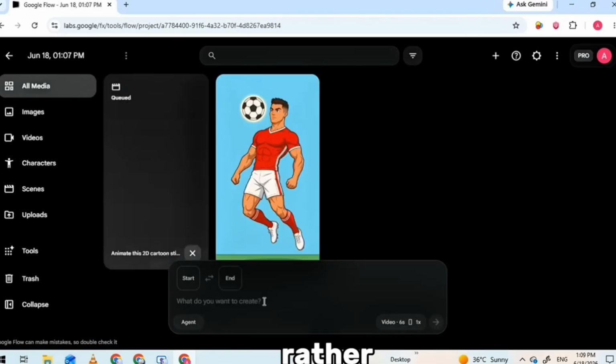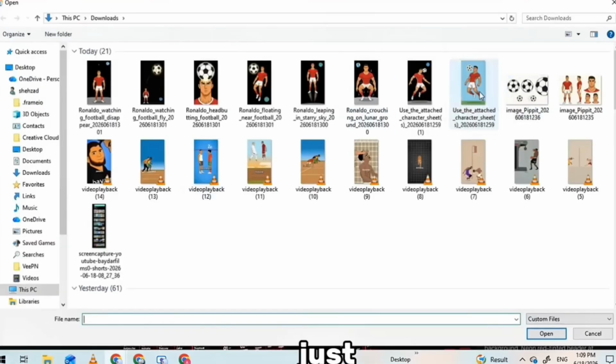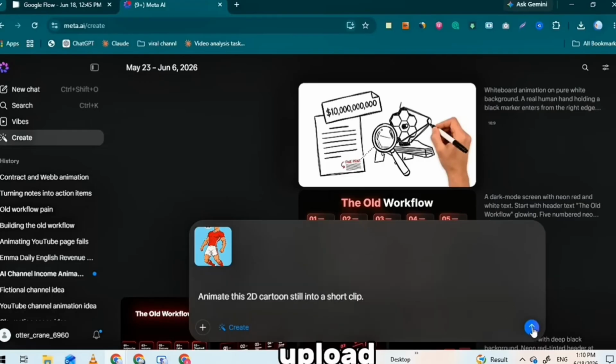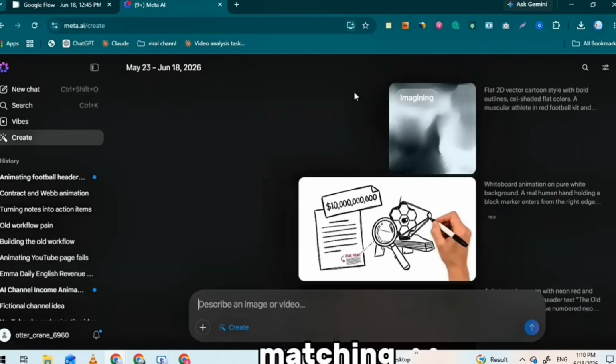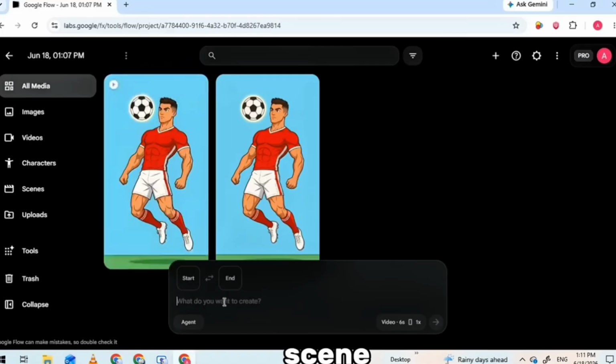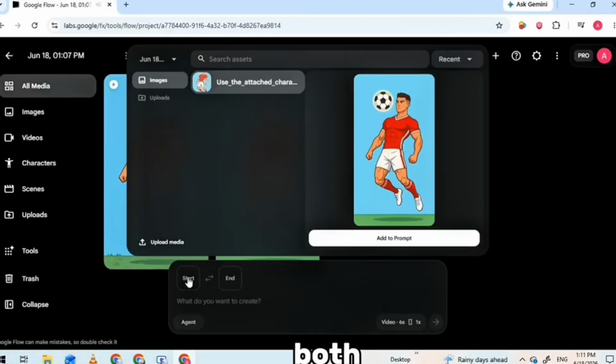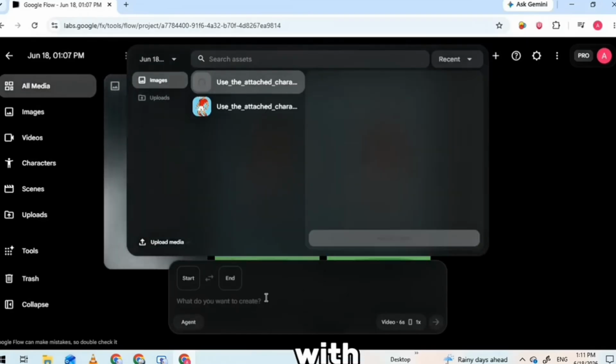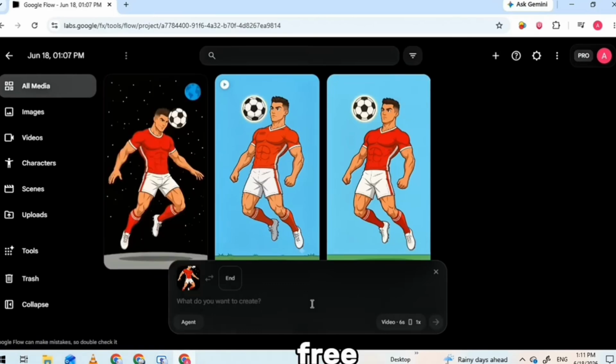Now, if you'd rather use the other tool, Meta AI, just as easy. Click the plus icon, upload your first image, then grab the matching video prompt from Claude and paste it in. Hit Generate, and Meta animates that scene for you too. Honestly, both work great. Pick whichever one you vibe with, or just use whichever one still has free credits left in your account. There's no wrong choice here.